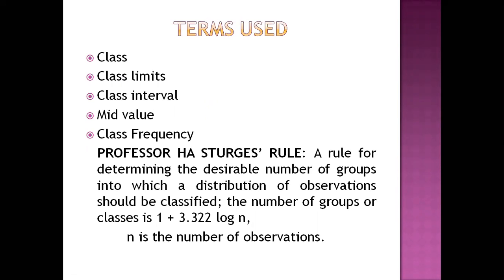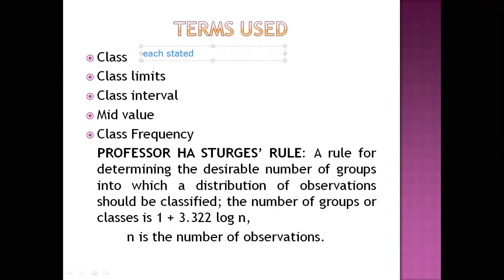It would be better to recall the definitions of these terms that are being used in continuous series. Class is each stated interval into which the continuous series is divided.